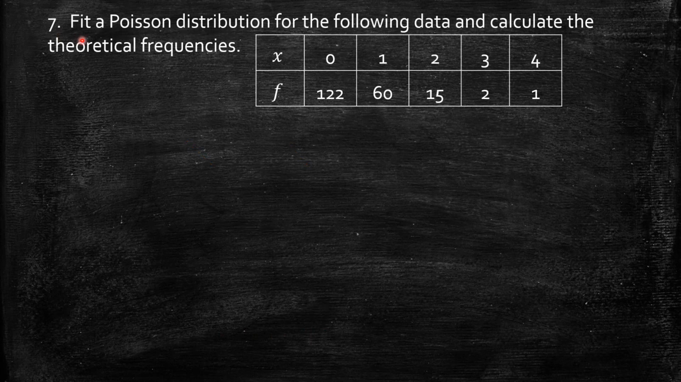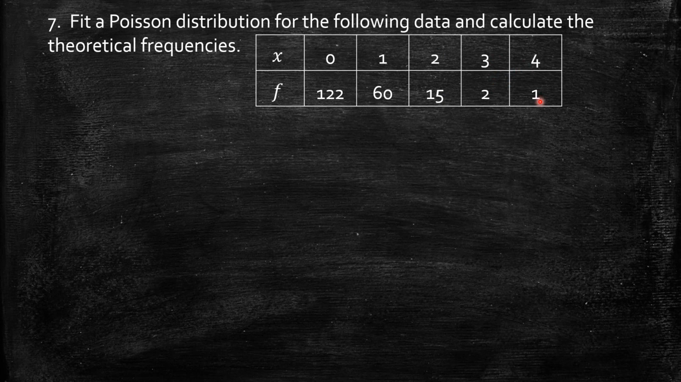Problem number 7. Fit a Poisson distribution for the following data and calculate the theoretical frequencies. The data is given for x varying from 0 to 4 and corresponding frequencies are given. This is observed frequency: when x equal to 0, 122; when x equal to 1, 60; when x equal to 2, 15; when x equal to 3, 2; when x equal to 4, it is 1.